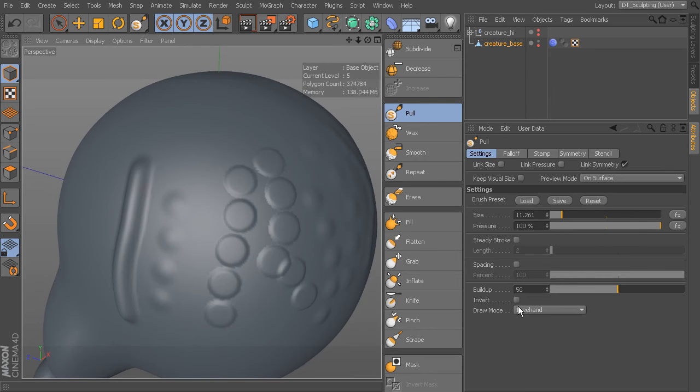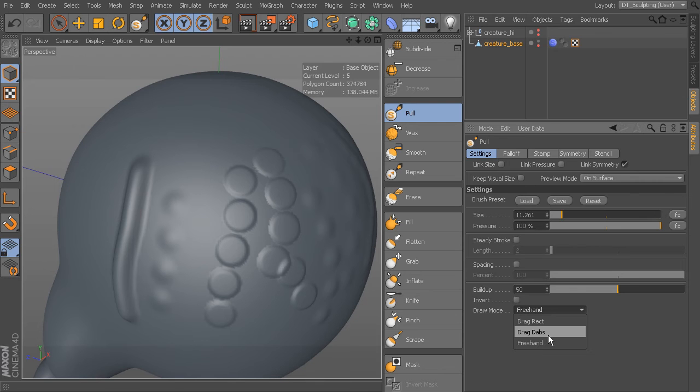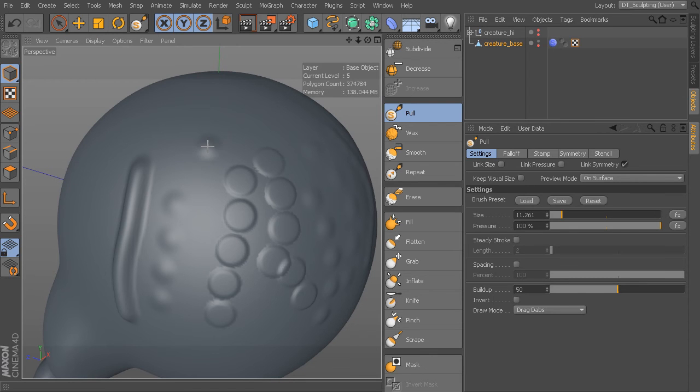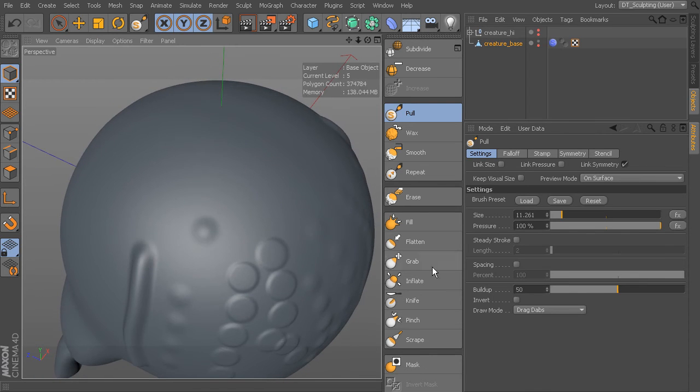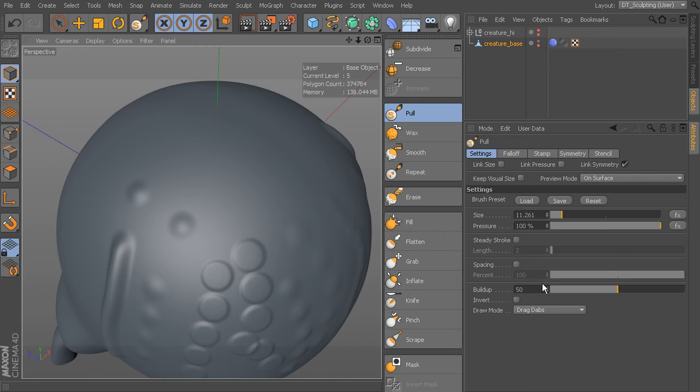Now we also have under draw mode the ability to use drag rectangle and drag dabs. We don't really need to talk about this too much yet, but drag dabs means I just click and then I can drag an instance of that brush. And if you're using something like a stamp, that'll be maybe a little bit more useful. Drag rectangle we'll talk about a little bit later. Okay, so I'm going to go just back to freehand.